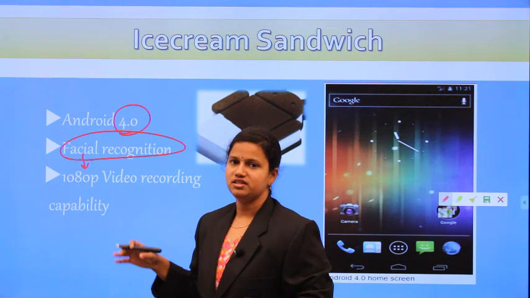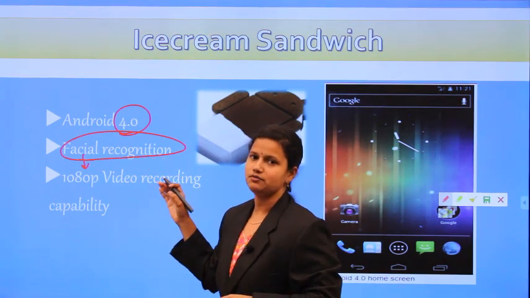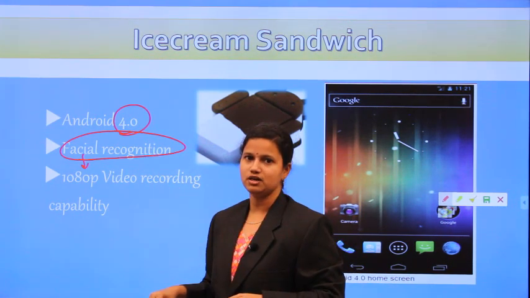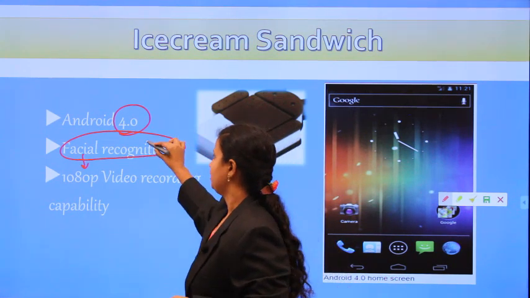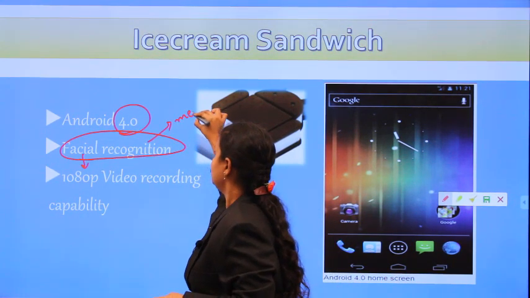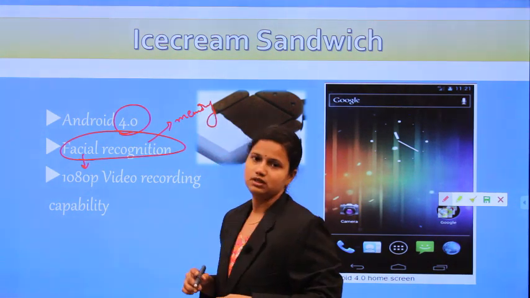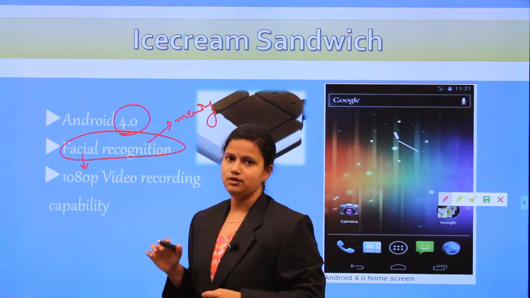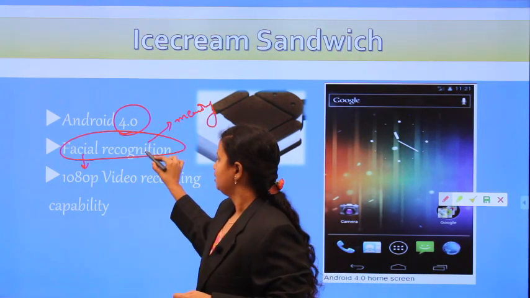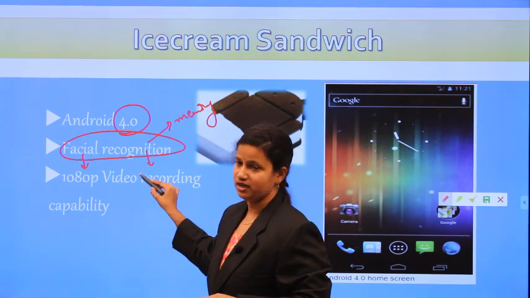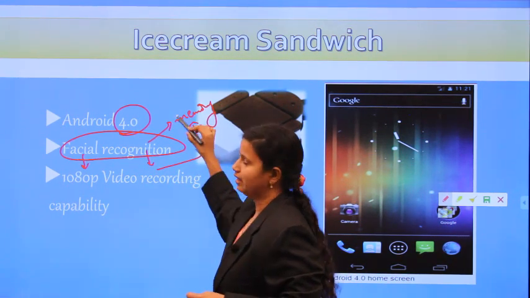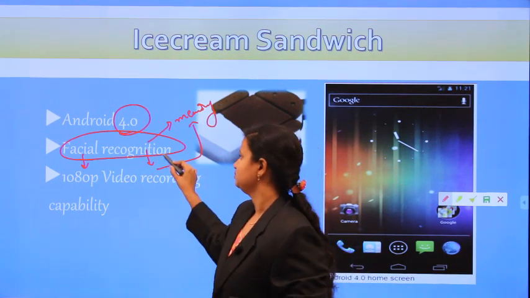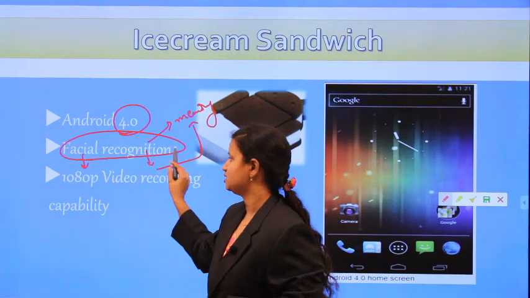The first thing is, in the settings we have to go with the facial recognition option. First of all, we have to scan our face. Based on that, it will store the information corresponding to your face in the phone memory. After that, you have to set your locking option. If your phone is locked, it will check your face and compare it with the face available in your memory. If those two faces match, only then will it unlock your phone. This is the face recognition.